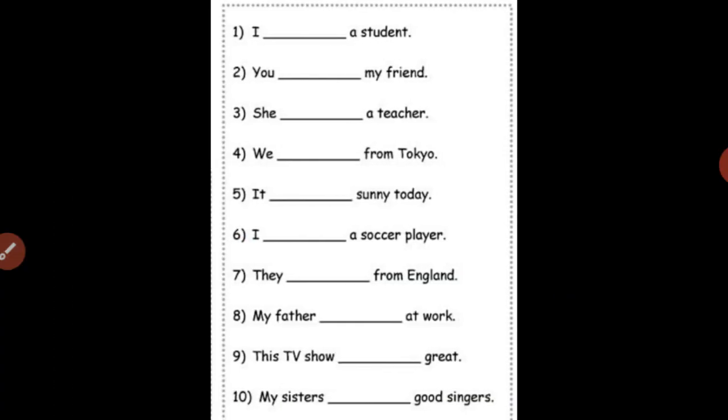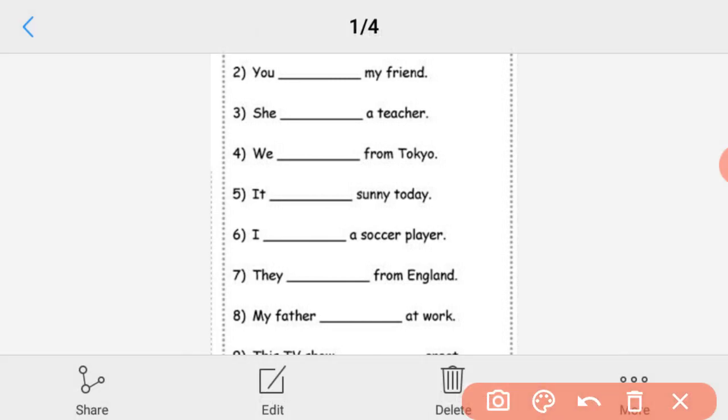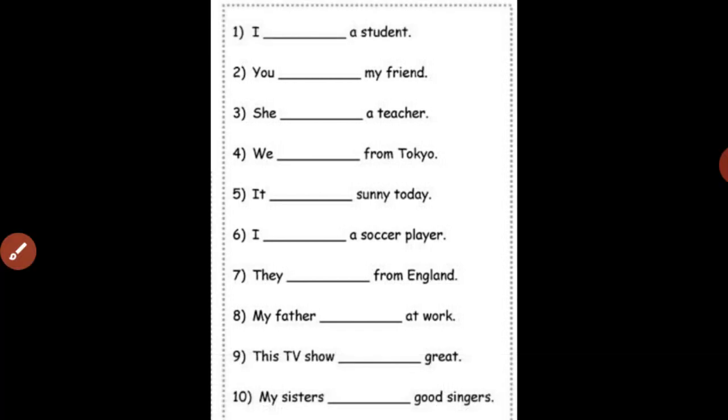Let's go ahead. So here is the exercise or assignment for you all. What to do? Let me explain by giving an example. So let's begin with the first sentence. Here the first sentence is I dash a student. In the place of the blank you have to put the suitable to be verb. So if you think of the present tense, which form can you put? Am, right? The sentence will become I am a student.